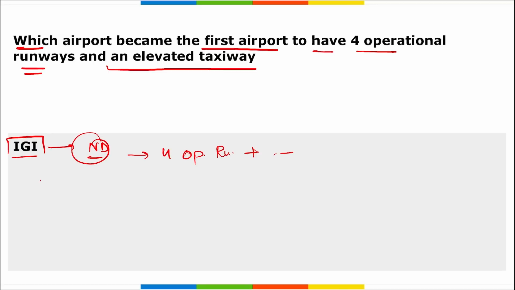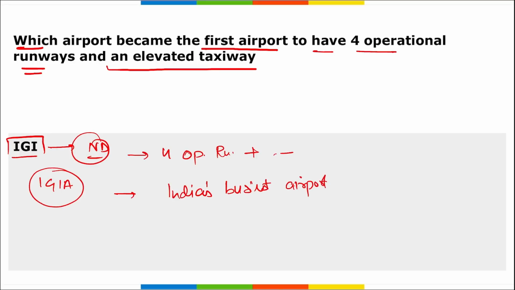Correct? Apart from this, IGI, Indira Gandhi International Airport, is the busiest airport in India. So we can say India's busiest airport, and it is the seventh busiest airport in the world. If we consider globally, it is the seventh busiest airport in the world and the busiest airport of India.